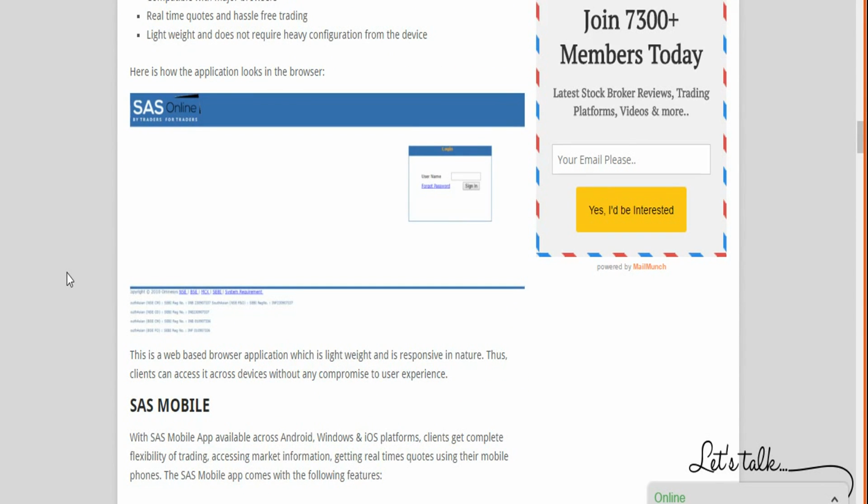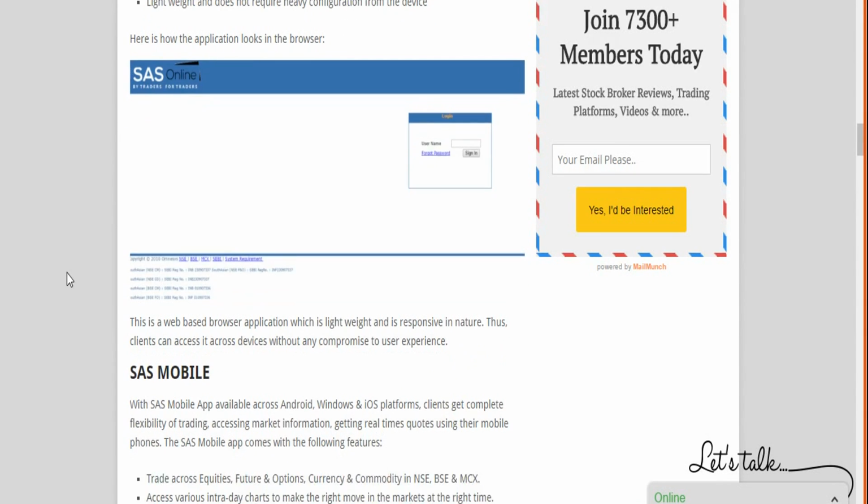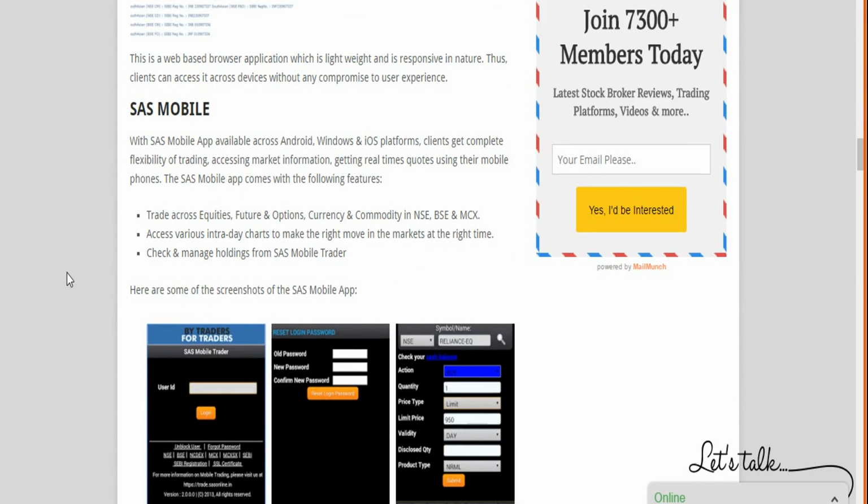Other than that, it's a good one. It's not great, but it's not bad either. You can use it for your trading. Then they have SAS Mobile, which we already talked about in Google Play Store.